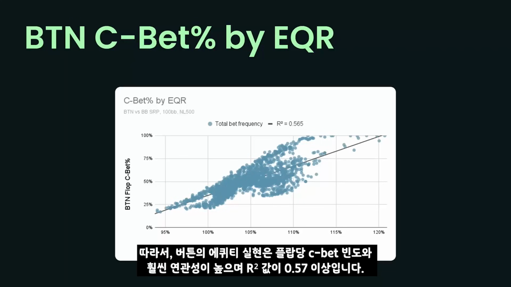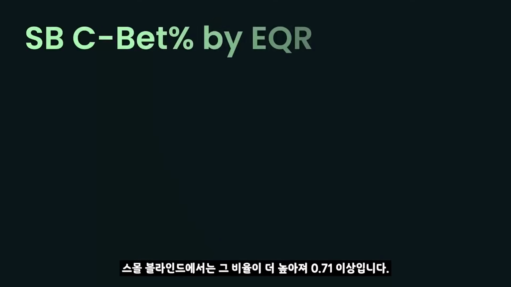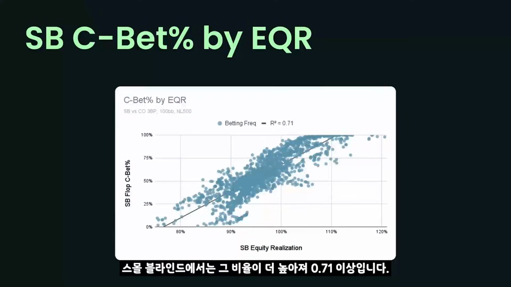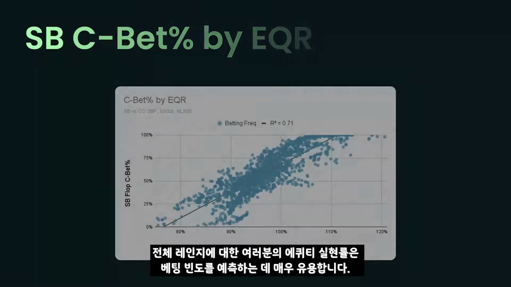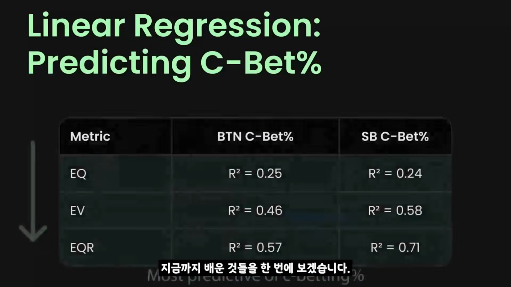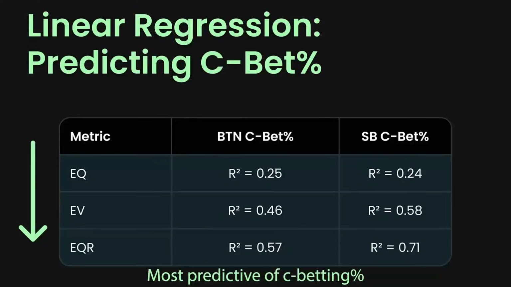So the button's equity realization correlates much more closely with their overall c-betting frequency per flop, upwards of 0.57 R-squared. And in the small blind, it's even stronger, upwards of 0.71. In other words, your equity realization for your entire range is highly predictive of how frequently you should bet. Here it is in the final table. We can see everything all together.